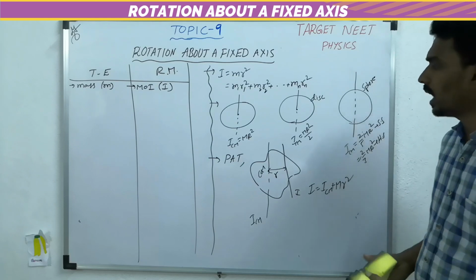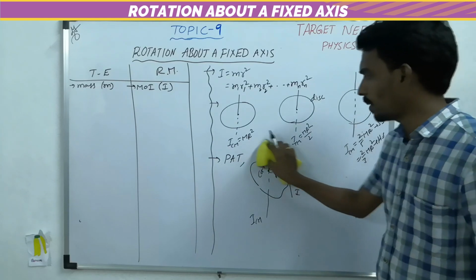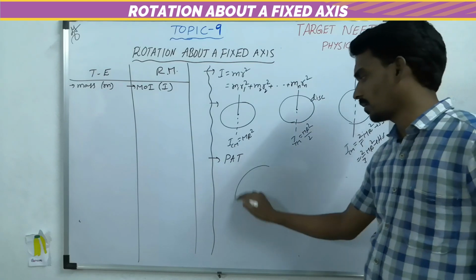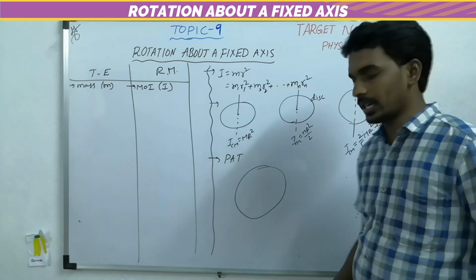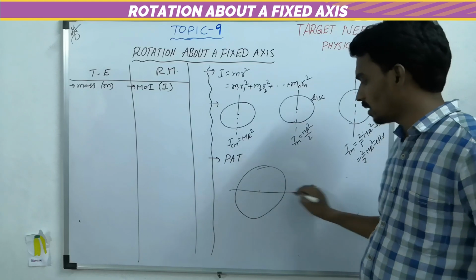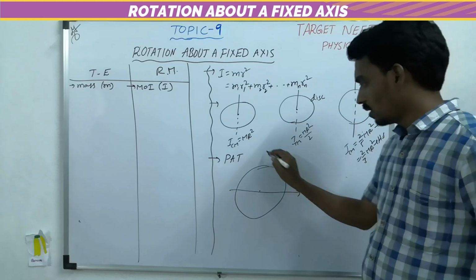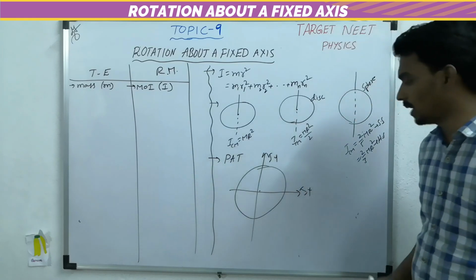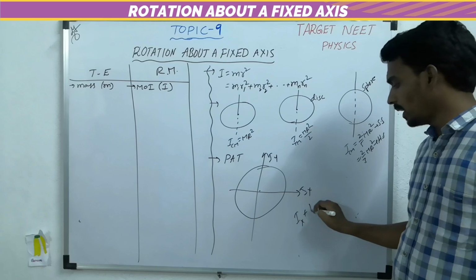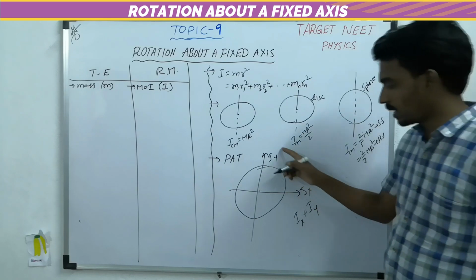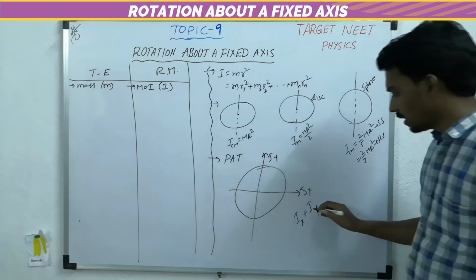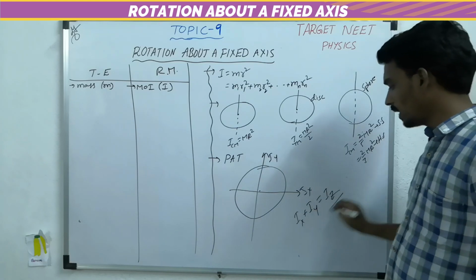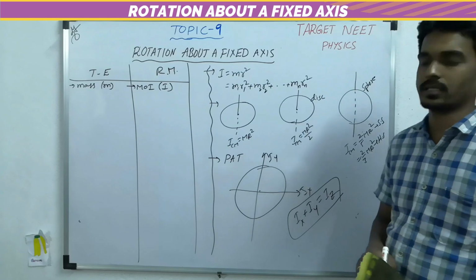Similarly, for a planar object, you can apply the perpendicular axis theorem. What is the perpendicular axis theorem? For a planar object, if you imagine two perpendicular axes within the plane of the object, and the moment of inertia about x and y is Ix and Iy, then the sum of the moment of inertia about x and y equals the moment of inertia about the z axis.